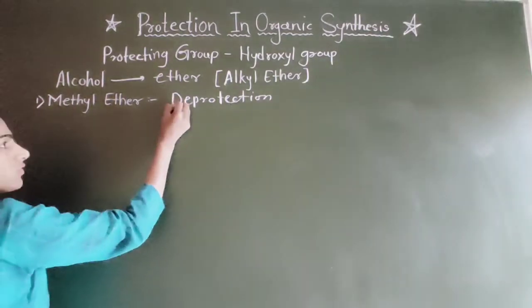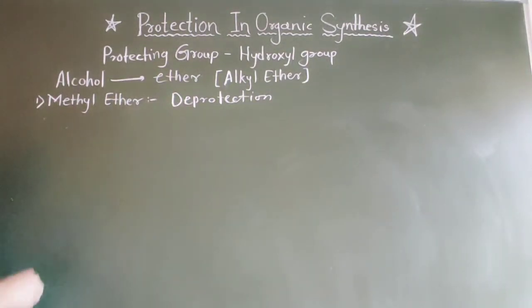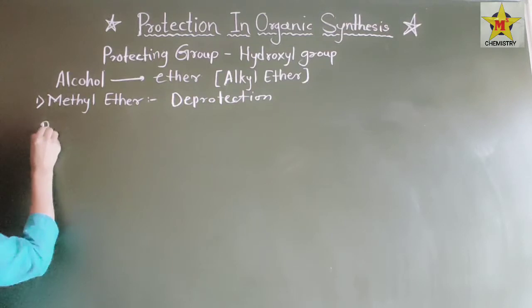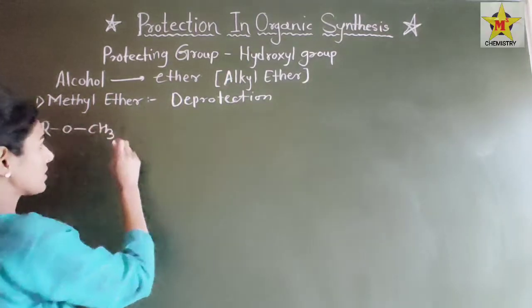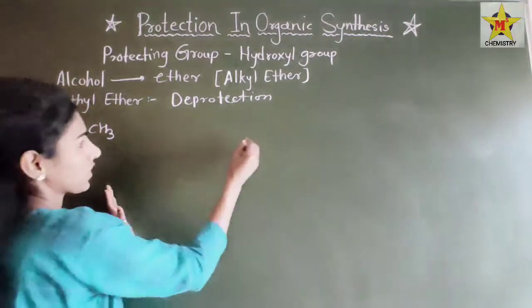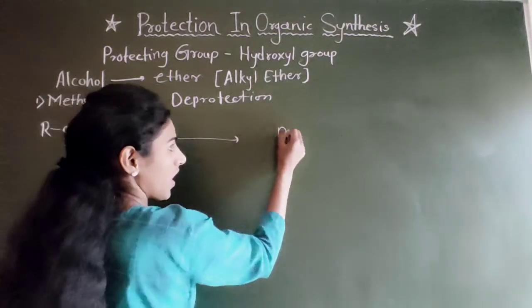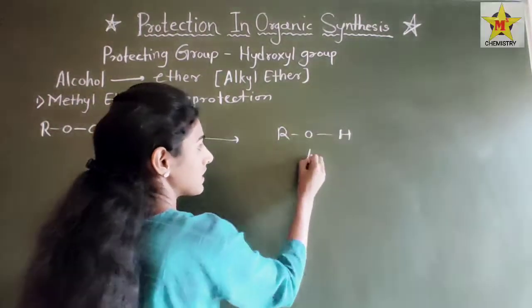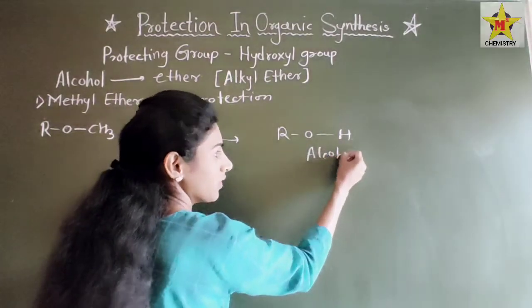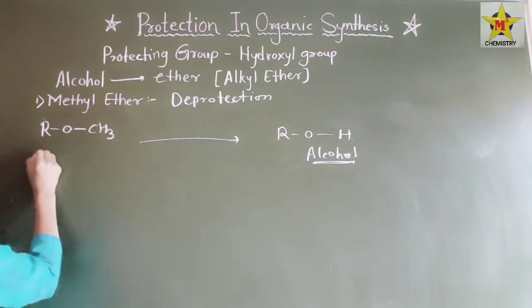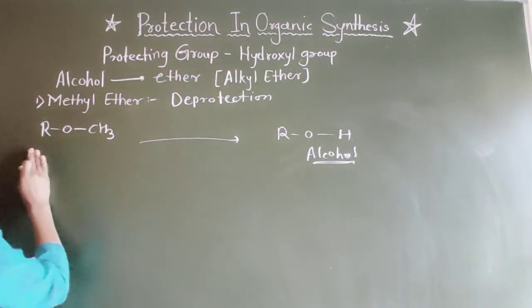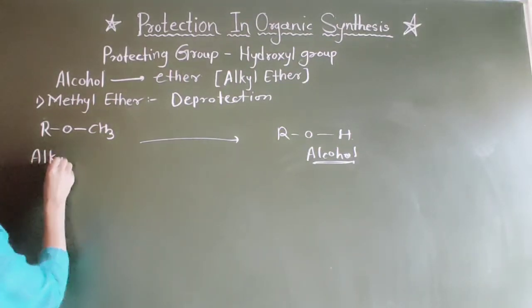We also have to deprotect the group which we add in our reaction. So if we have ROCH3, then we have to convert it into ROH again, means we want to recover the alcohol functional group from this methyl ether or alkyl ether.